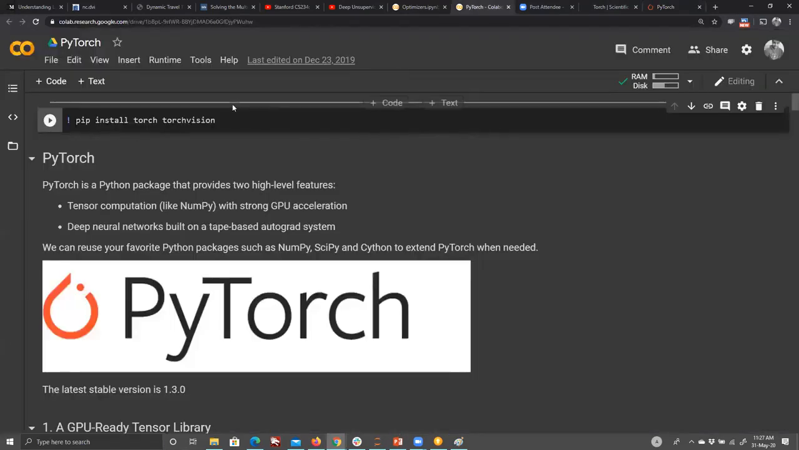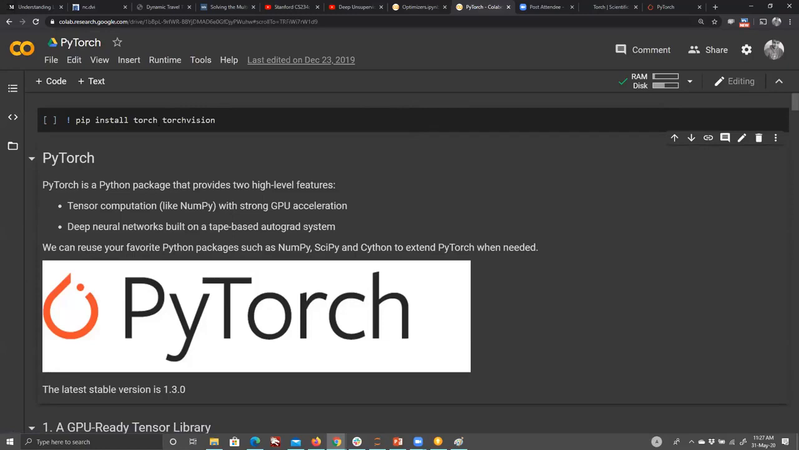As you can see, I have already installed it, so I'm not going to run this one: pip install torch and torchvision. Torchvision is a separate library meant for computer vision problems, but majorly we have to deal with Torch. And fundamentally, what is PyTorch? PyTorch is basically a Python package that provides two high-level features. One is tensor computations. What is a tensor?